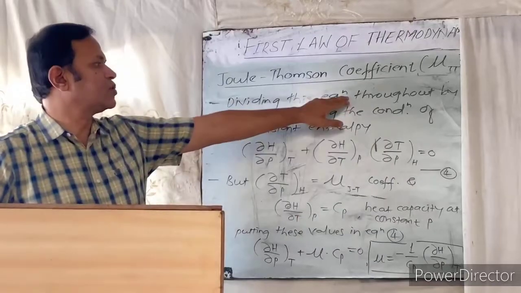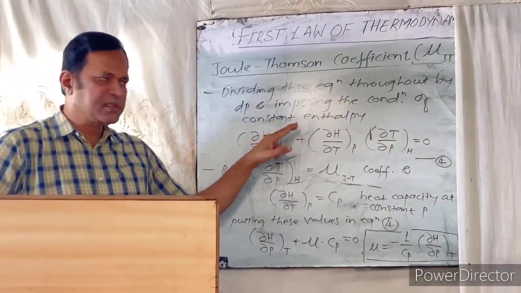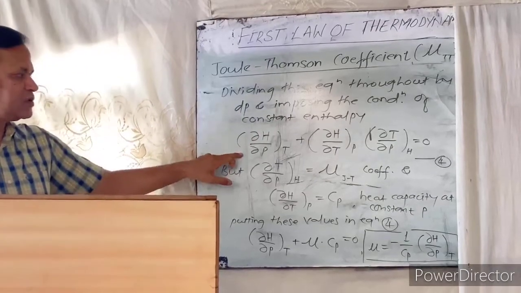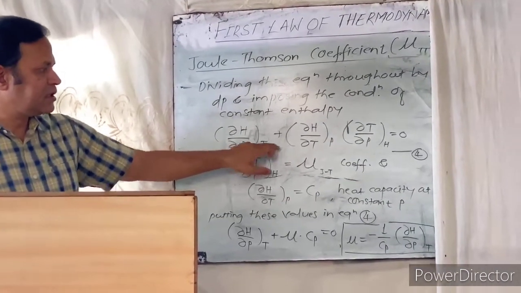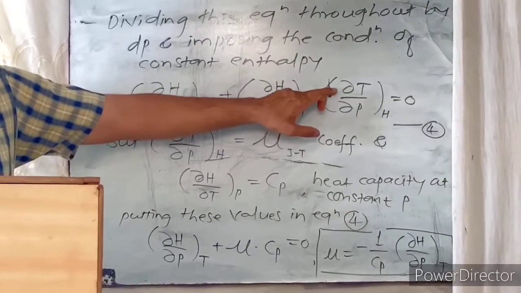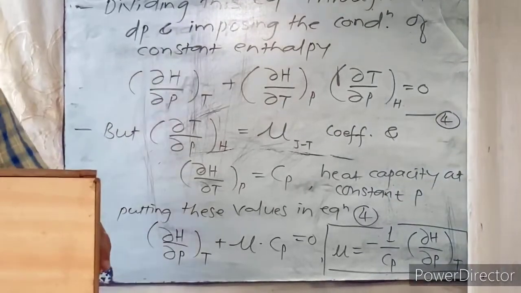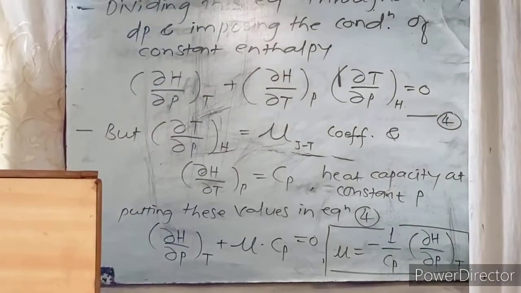Dividing this equation throughout by dP and imposing the condition of constant enthalpy, the equation becomes del H over del P at constant temperature plus del H over del T at constant pressure into del T over del P at constant enthalpy is equal to 0. This is equation number 4.